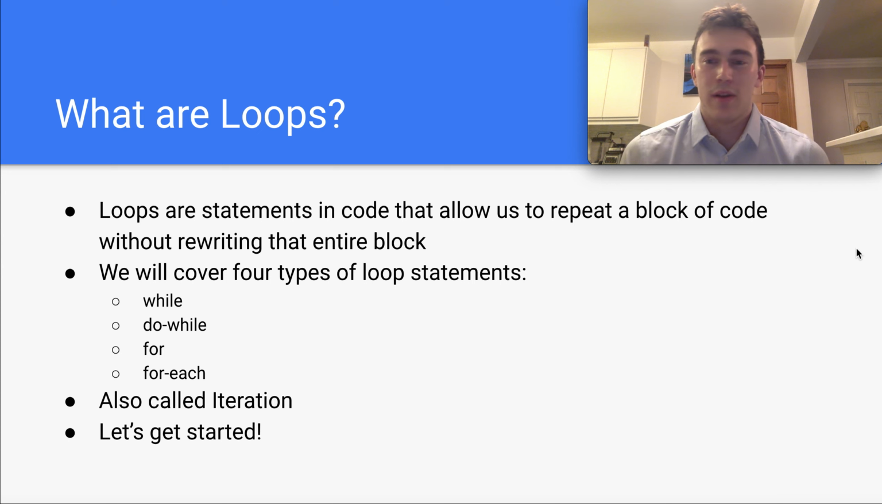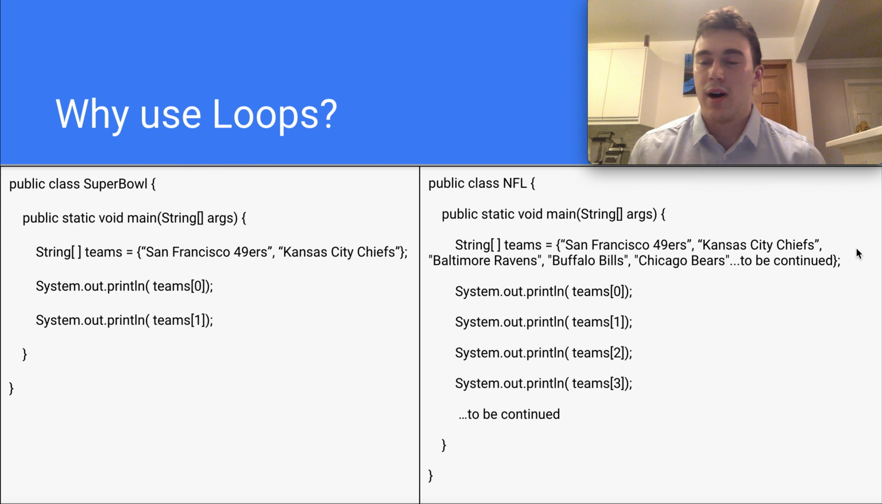So today we're going to be talking about loops. First, I want to talk about what loops are. Loops are statements in code that allow us to repeat some block of code without copying and rewriting that entire block. Today we'll cover 4 types of loop statements: the while loop, do while loop, for loop, and for each loop. Looping can also be called iteration. Let's get started. Feel free to pause at any moment if you want to take notes, or rewind if I'm going too fast.